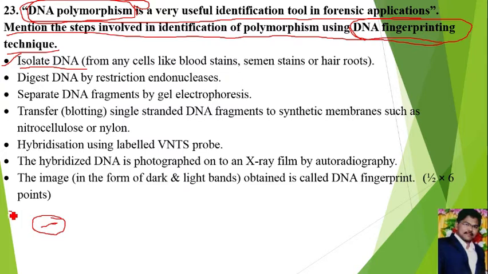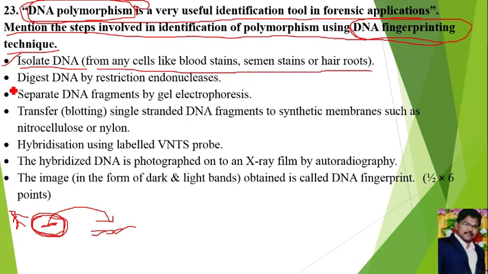Example, one man is killed by a killer, and the killer lost his hair or a small tissue on the killing site. In that condition, the cells of the killer should be collected, then the DNA separated from those cells. That is called isolation of DNA. We can isolate the DNA from any cells like blood stain, semen stain, hair roots, etc.